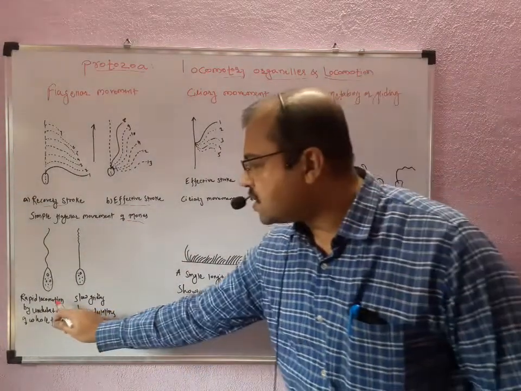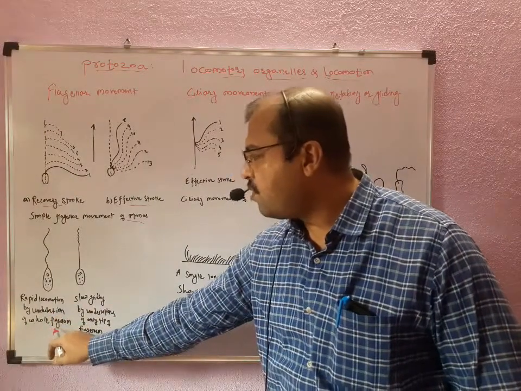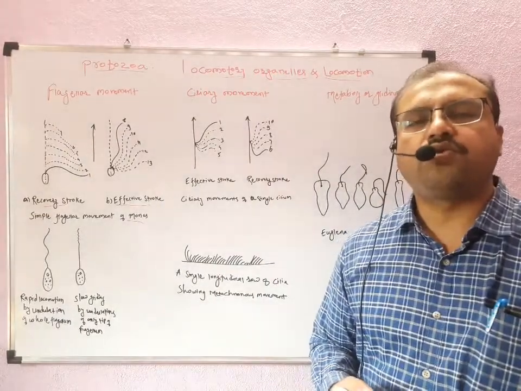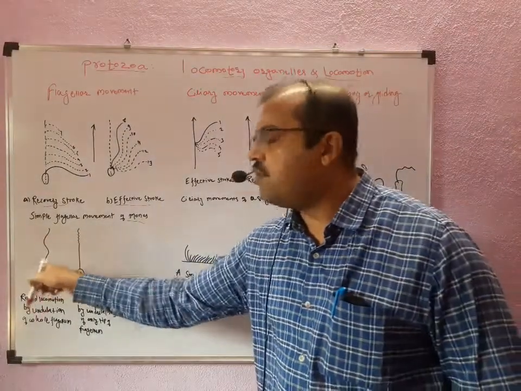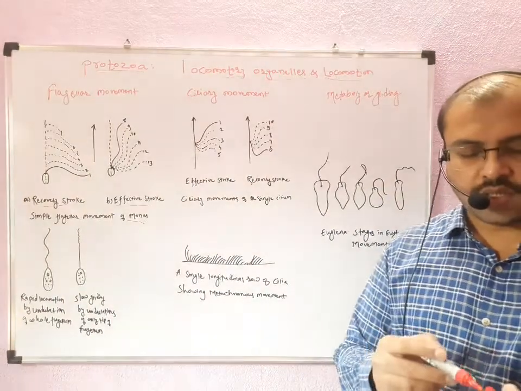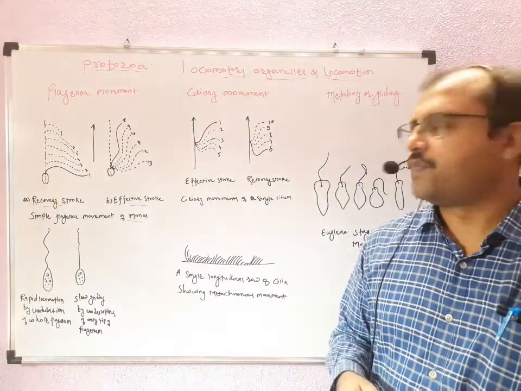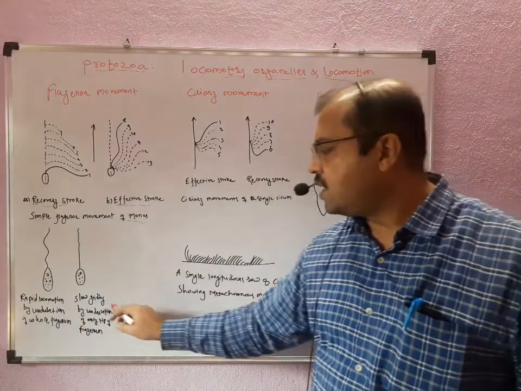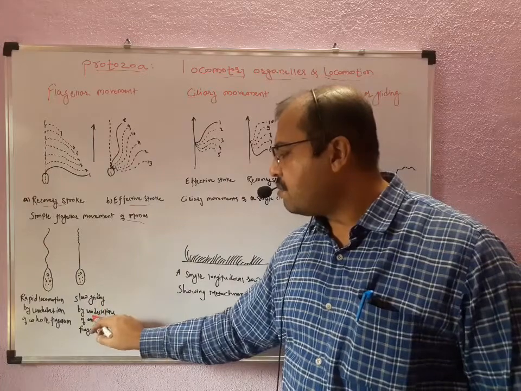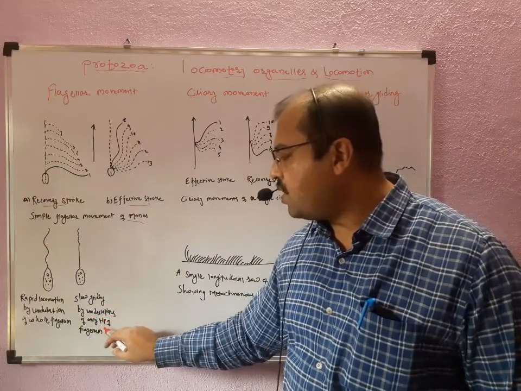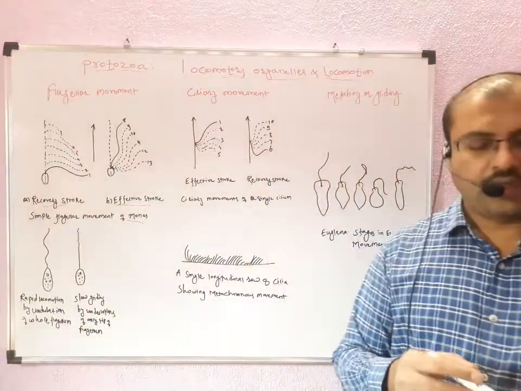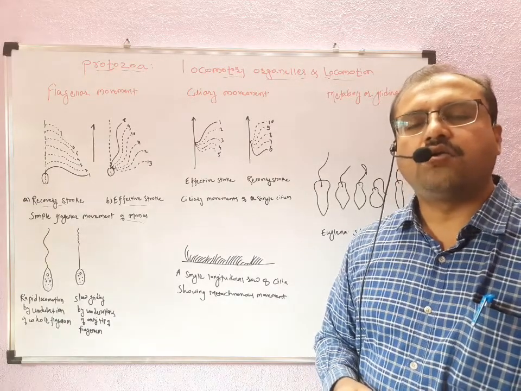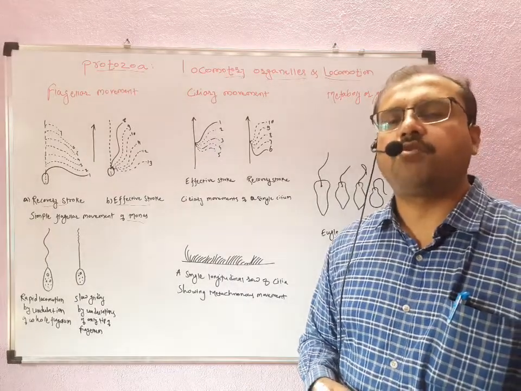If we see this rapid locomotion by the undulation of the whole flagellum, so this is the rapid locomotion. Whenever the animal swims fast in the water, it undulates the whole flagellum for fast swimming. And whenever it is in a resting position or slow movement, then it slowly glides by the undulations of only the tip of the flagellum.